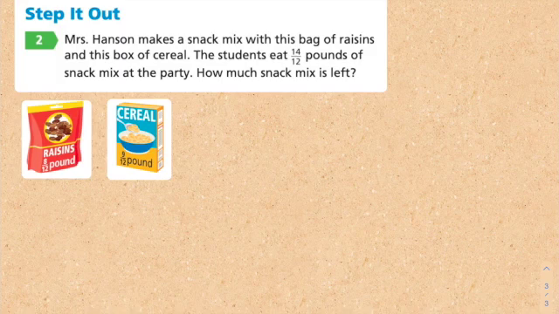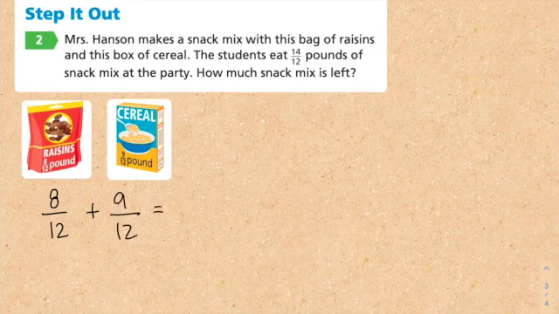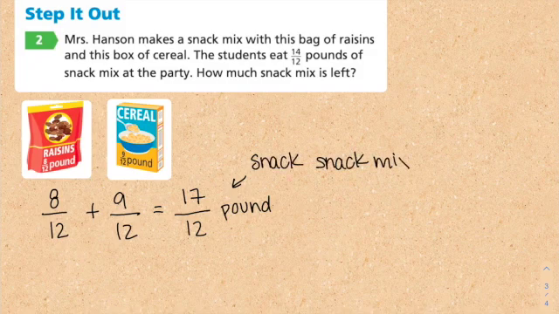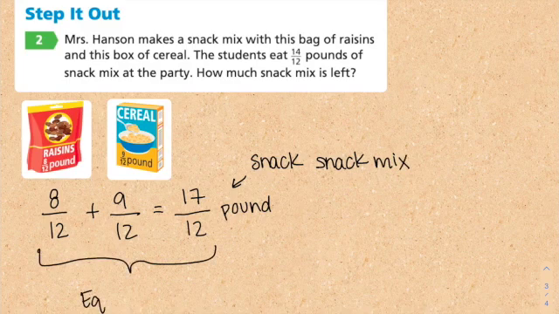Well, we already did that. We know that 8 over 12 plus 9 over 12 equals 17 over 12. That's how much snack mix, right? This is the total snack mix. And this part right here, this is the equation that we used to figure it out.